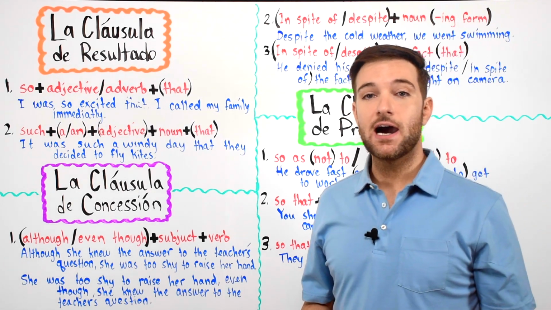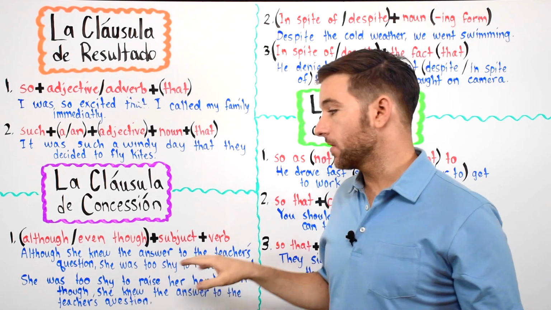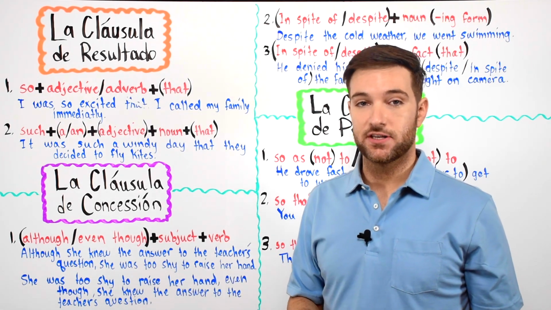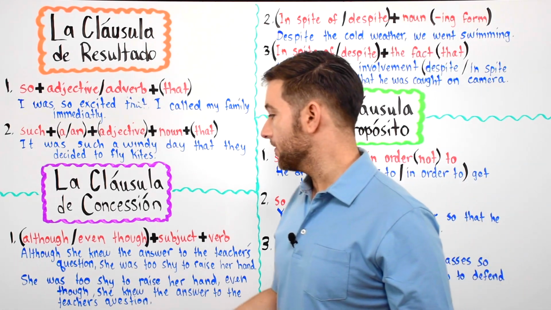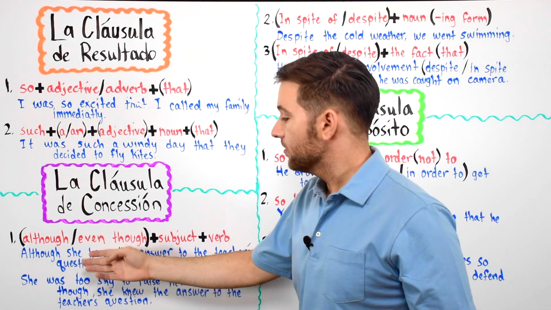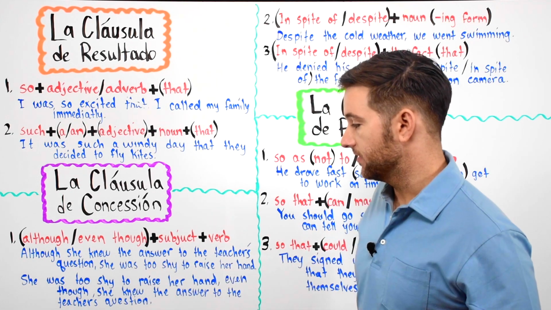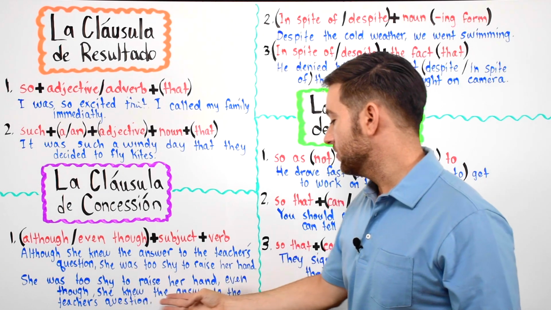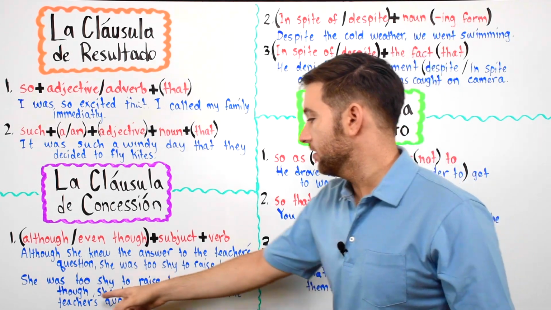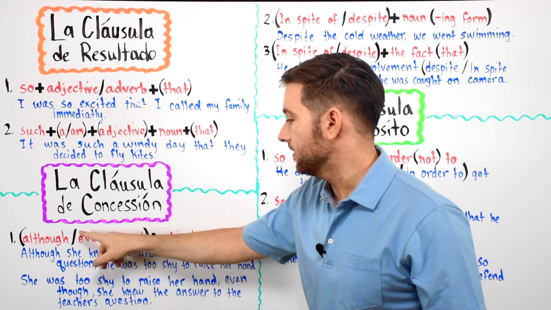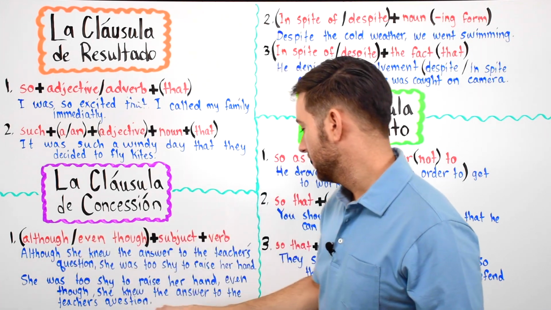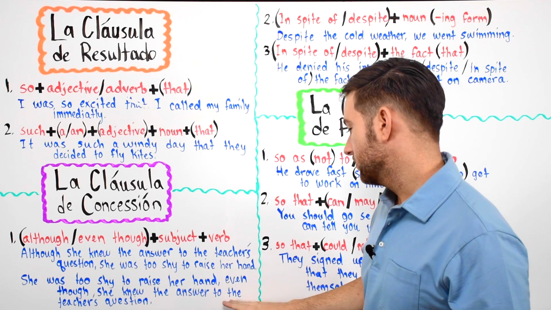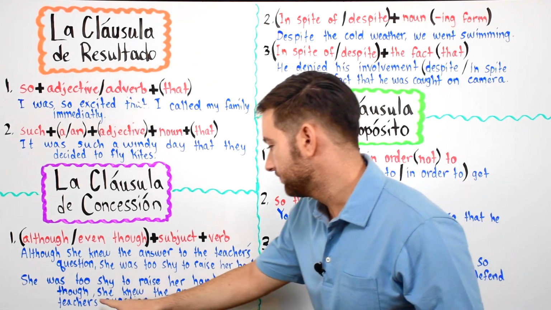También pueden decirlo al revés, colocando estas palabras en el medio de la oración, okay? So, por ejemplo, we take although or even though and we put it in the middle of the sentence, okay? So we can have, she was too shy to raise her hand, even though she knew the answer to the teacher's question.